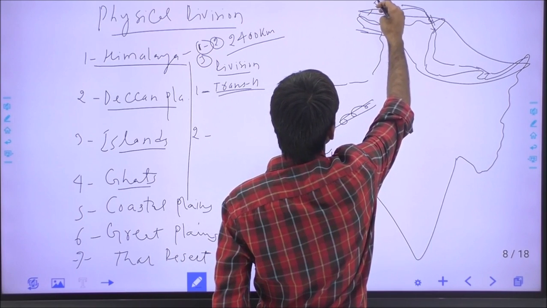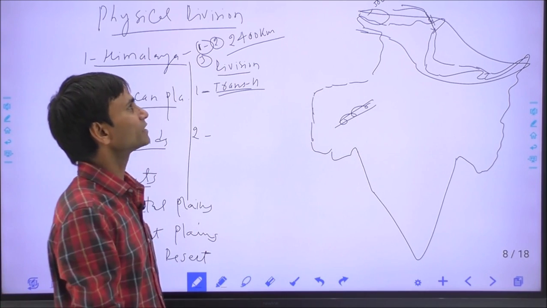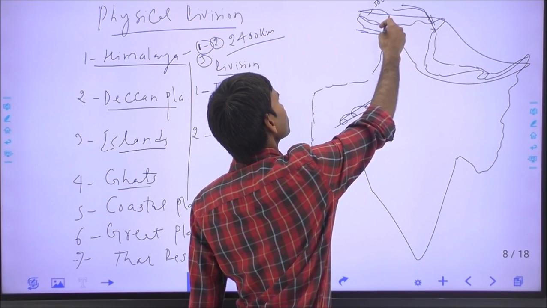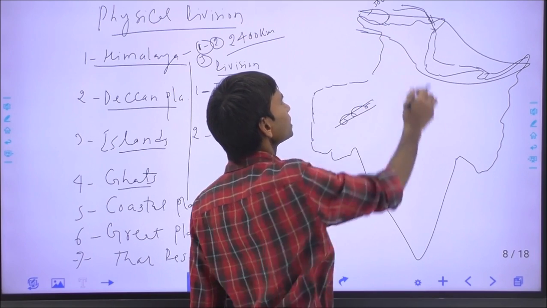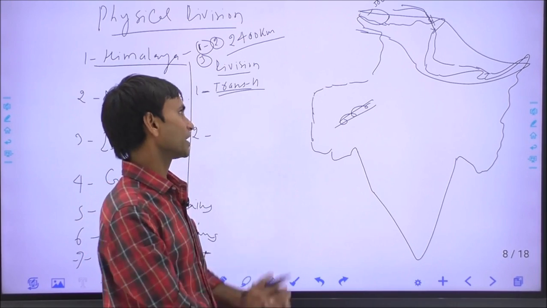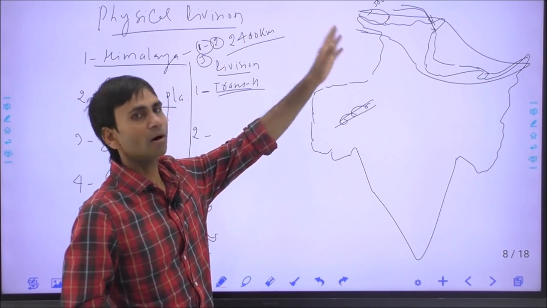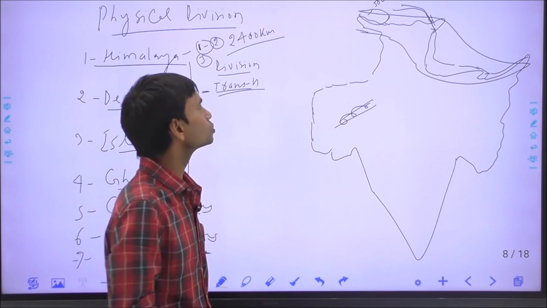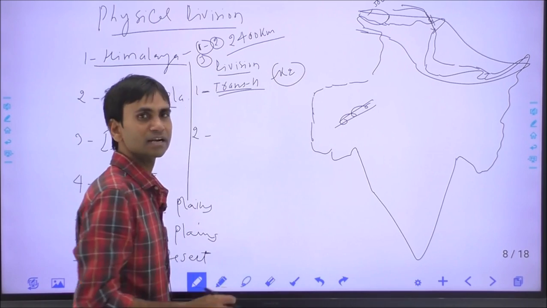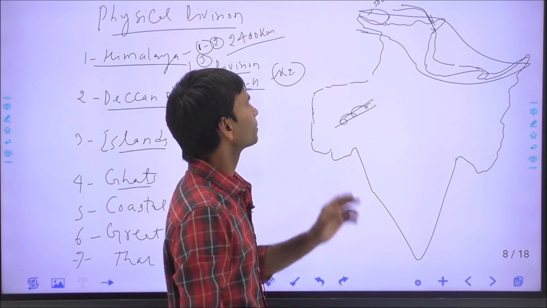Karakoram is about a 500 kilometer long range, which mostly lies in Pakistan. The eastern part of Karakoram ends at the border of India and China. This is the Karakoram Pass, which provides connectivity between India and China. There are many important peaks in the Karakoram mountain range: K2, also called Godwin Austen, about 8611 meters high, Gasherbrum, Masherbrum and Broad Peak.